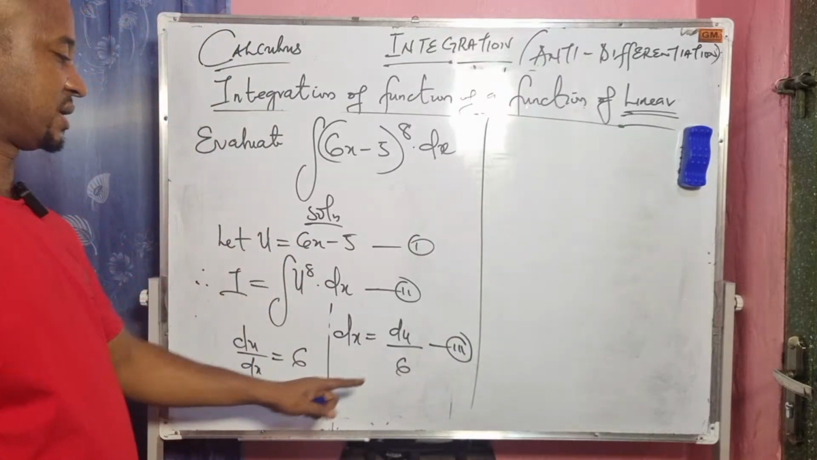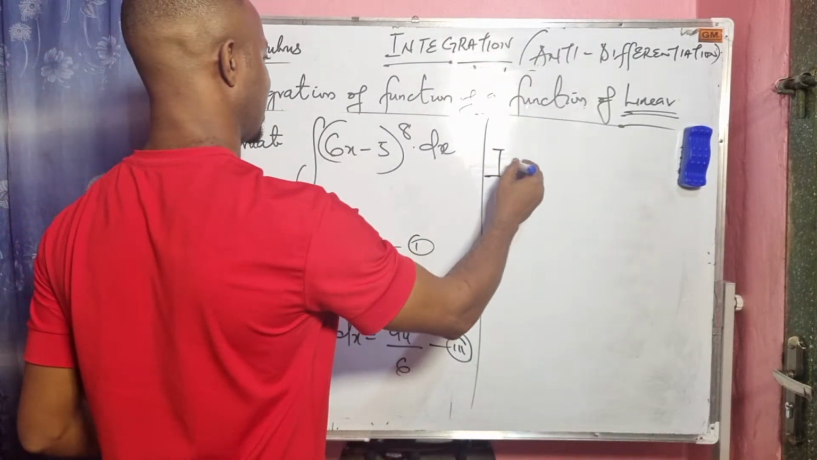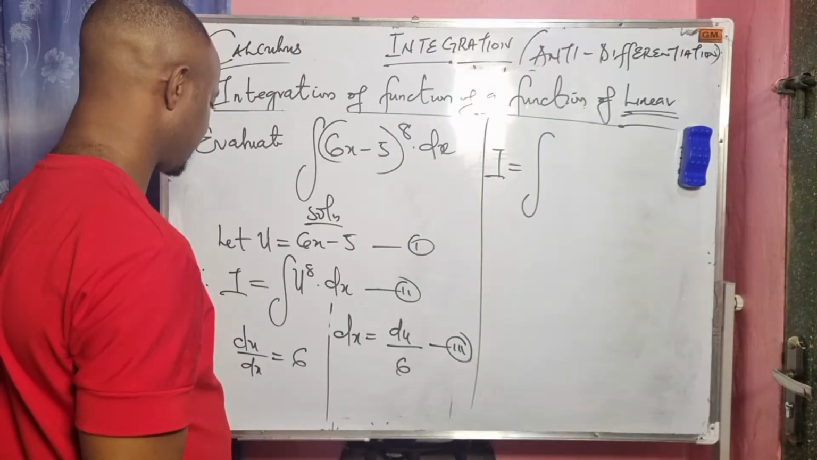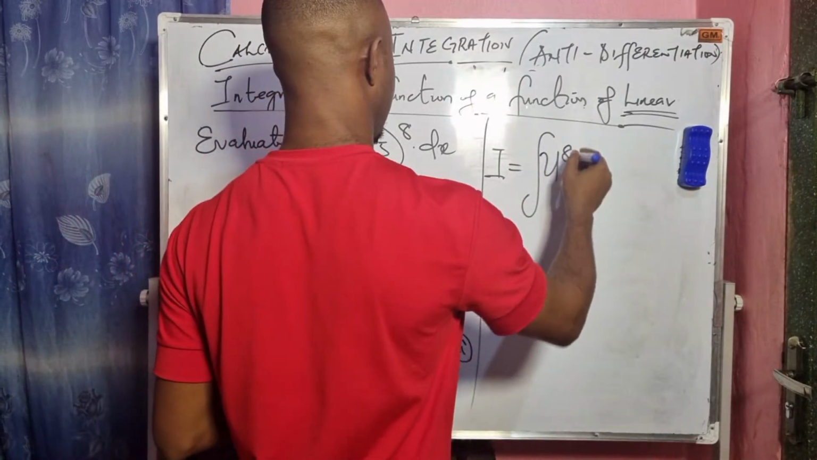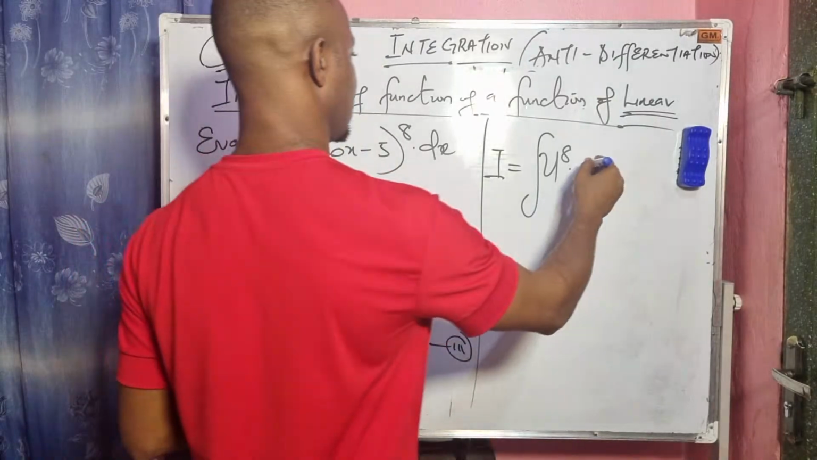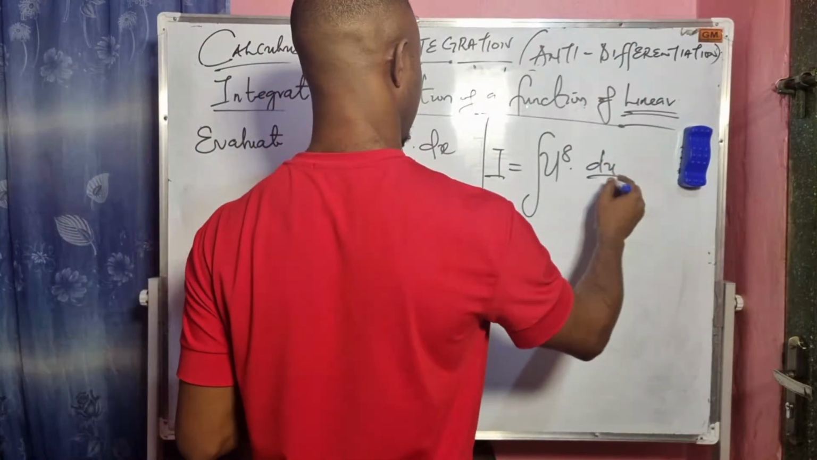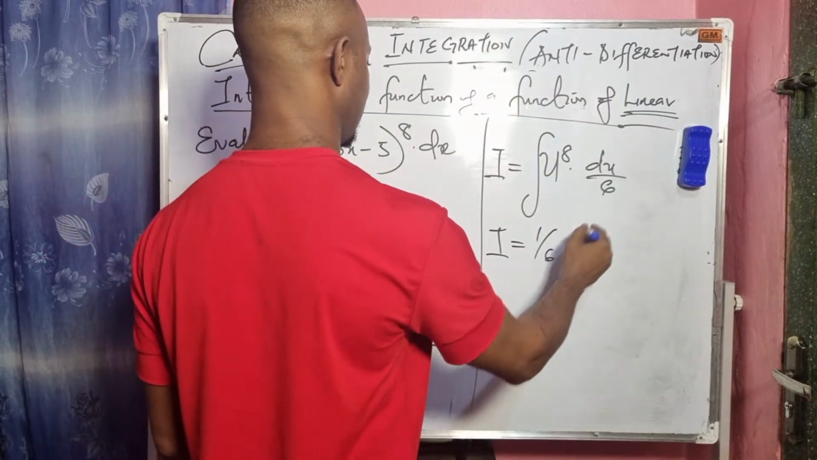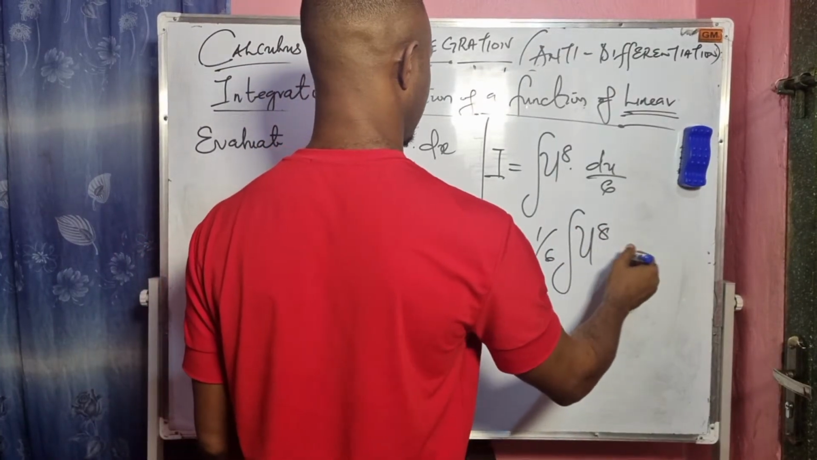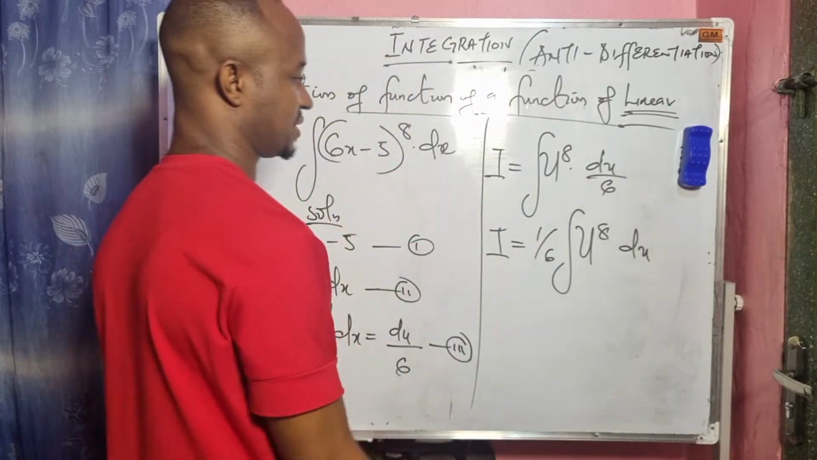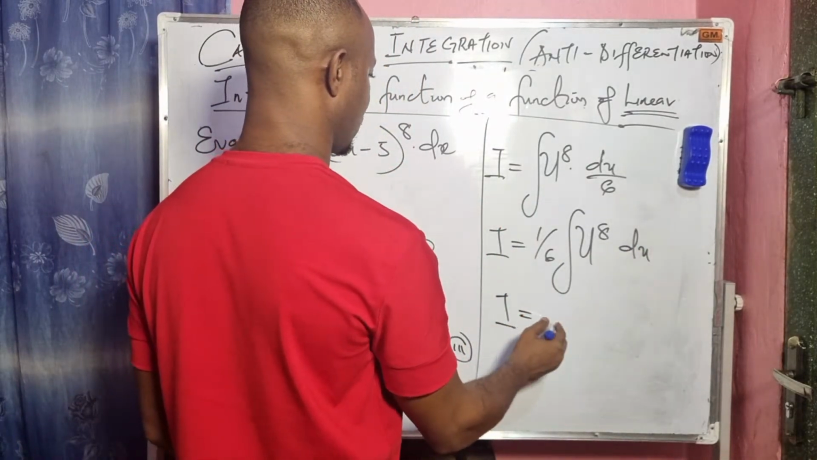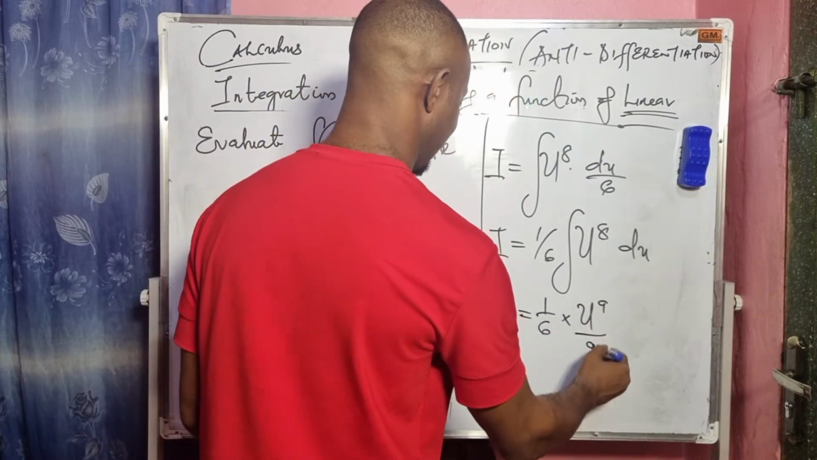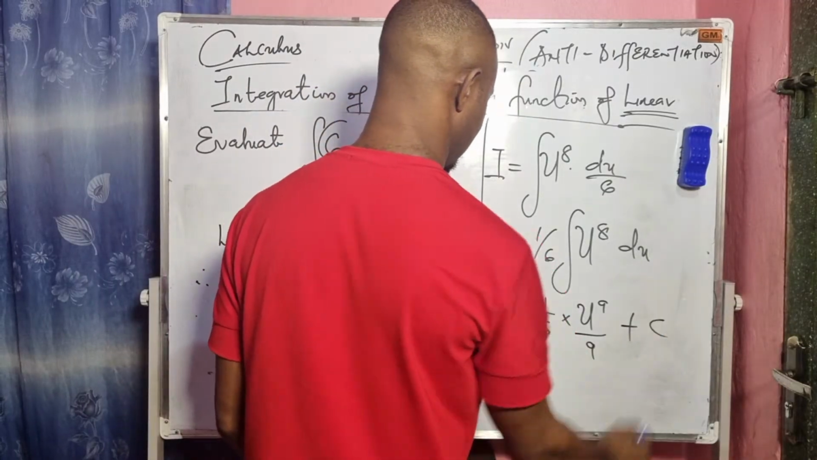We have to put equation 3 into equation 2. That will give us I equals the integral of u to the power of 8 times our dx, which is du divided by 6. So this will give us I equals 1 over 6 times the integral of u to the power of 8 du. So we have gotten the integral. So our I equals 1 over 6 times u to the power of 9 over 9, then plus c.